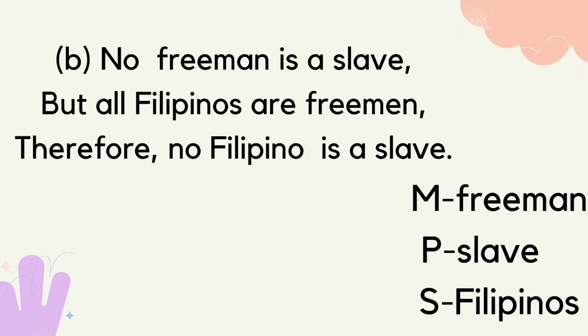Ikaduhang example B. No free man is a slave. So, muna siya major. No siya ka negative. Then, free man is the middle and slave is the predicate. But all Filipinos are free men. Muna siya ang minor. So, Filipinos is the subject and free men is the middle. Therefore, no Filipino is a slave. So, Filipino is a subject and slave is a predicate.